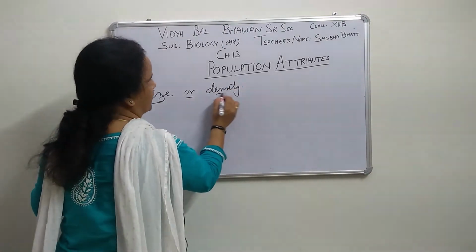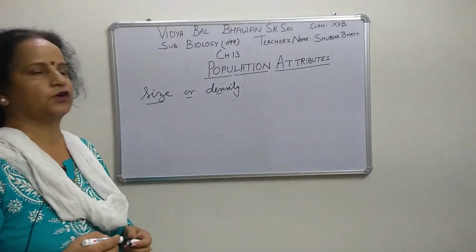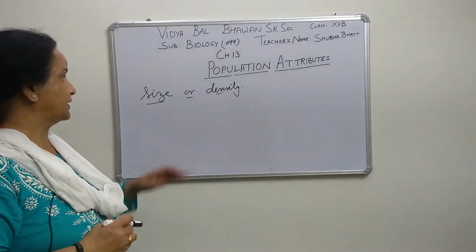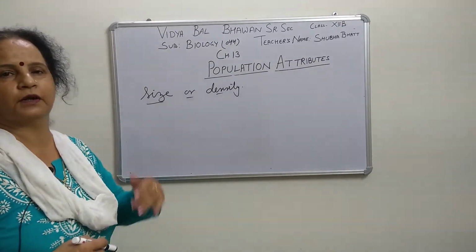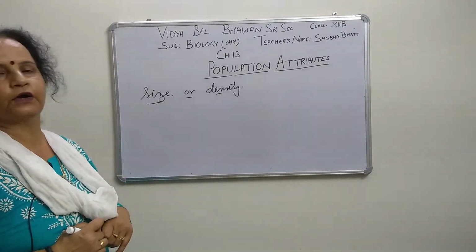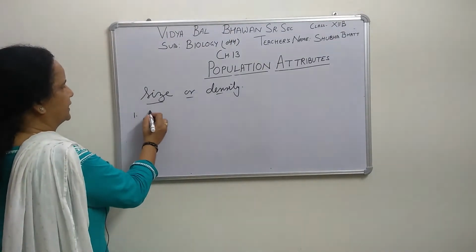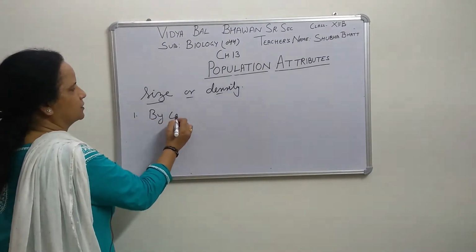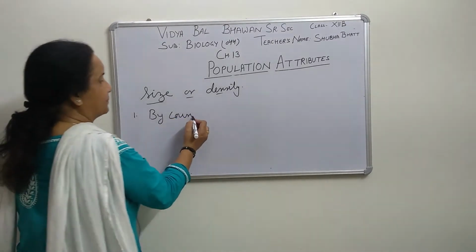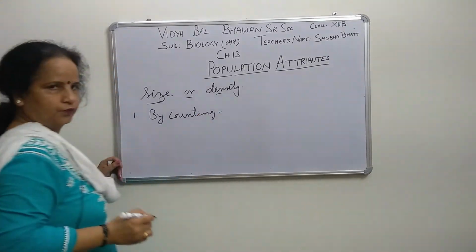So how can we find out the density of population? What are the ways by which we can find it out? There are different methods or different ways in which we can find out the population density. The first simple method is by counting, right? That is the simplest method, an appropriate method also you can say, and foolproof, right?